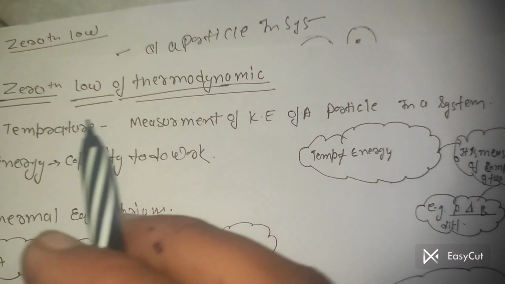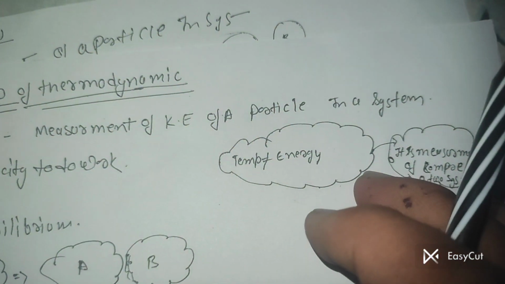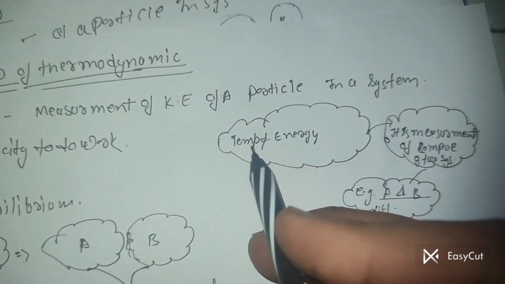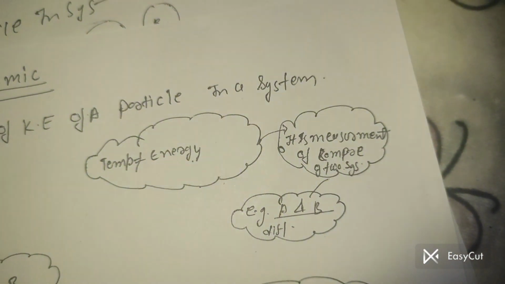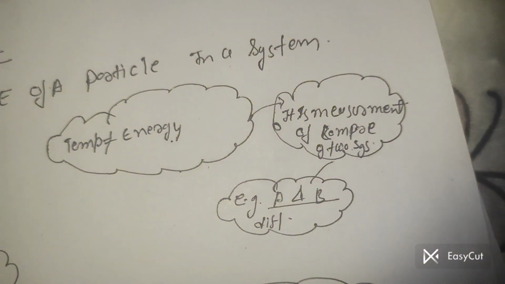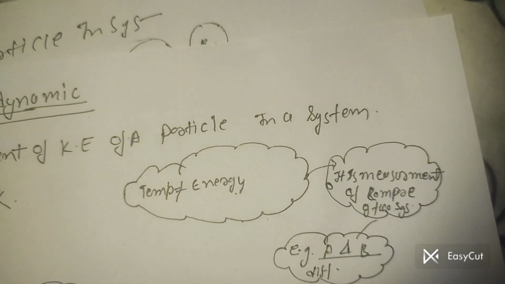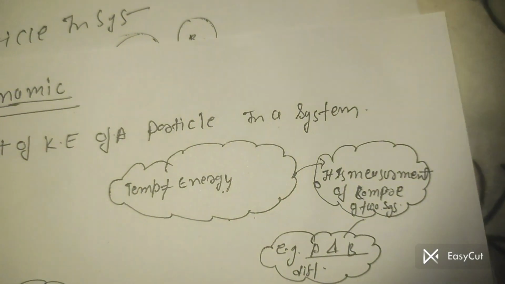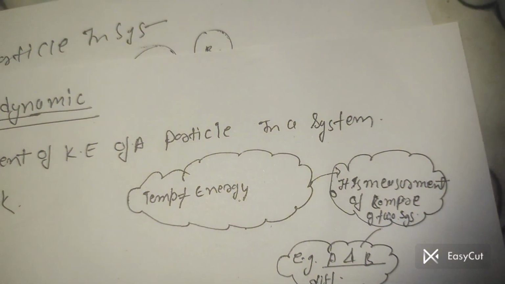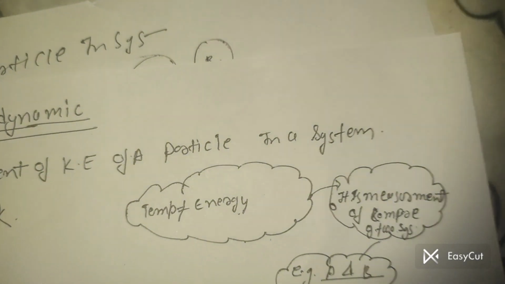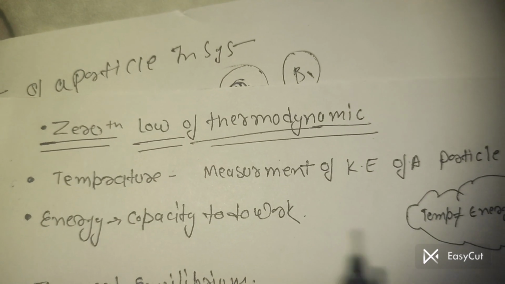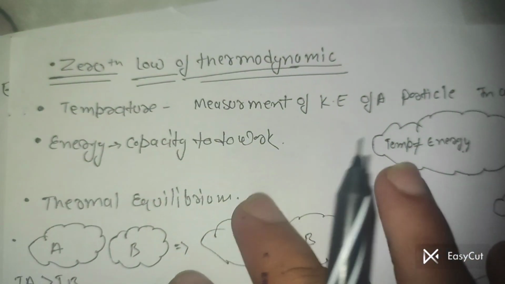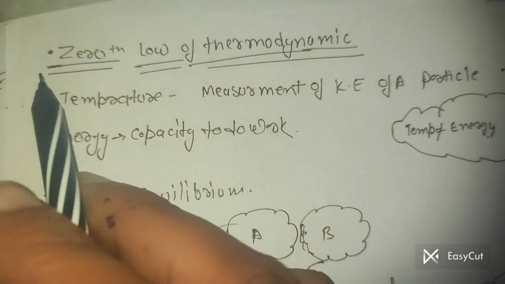So this is the first thing we talked about: temperature is the measurement of kinetic energy in a system. The second thing is that temperature is not a form of energy, it is the measurement of energy. When we compare the energy of two systems and see that temperature A and temperature B are the same, that means the same kinetic energy. It is the overall comparison of systems. And energy is the capacity to do work. This is what we explained about temperature regarding the zeroth law.